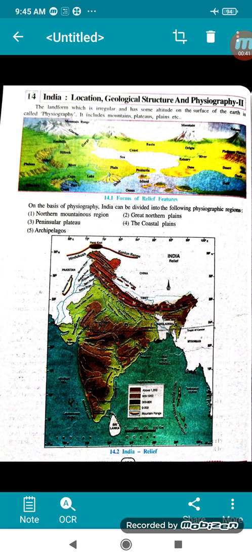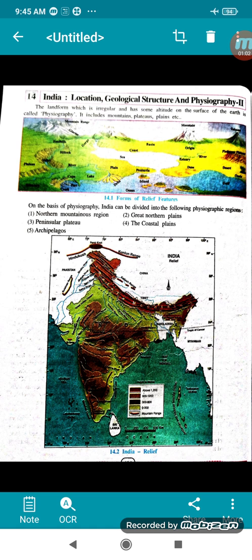Now, the landform which is irregular and has some altitude on the surface of the earth is called physiography. What is the meaning of physiography? This is physiography part 2. It includes mountains, plateaus, plains, etc.